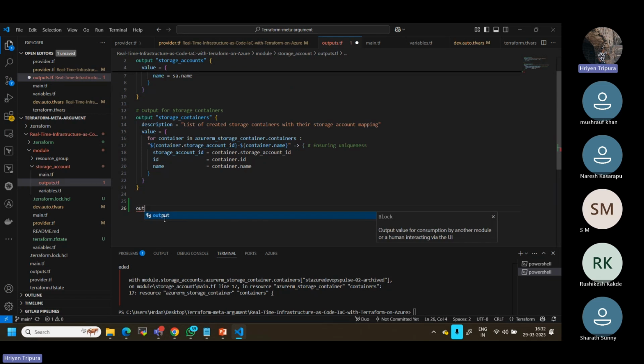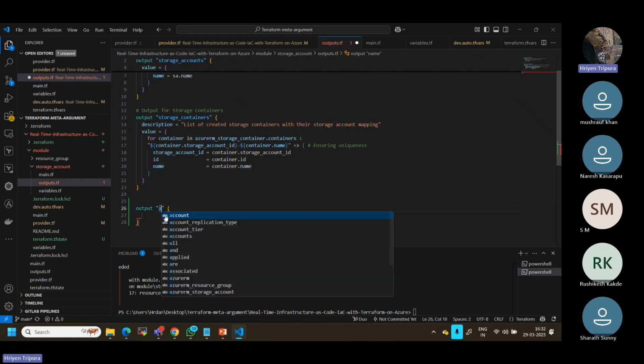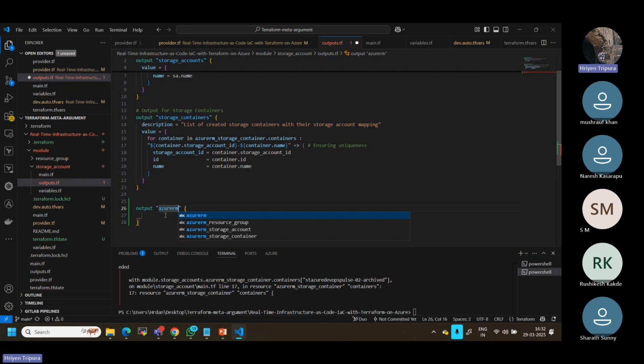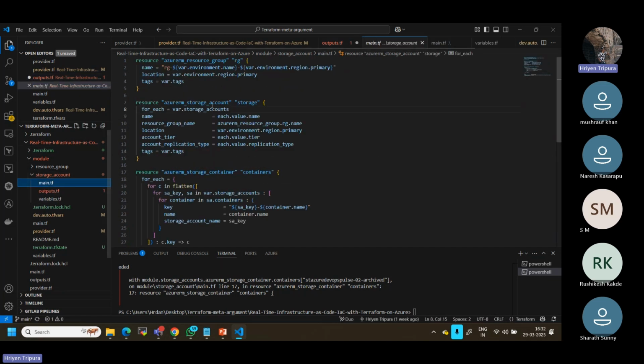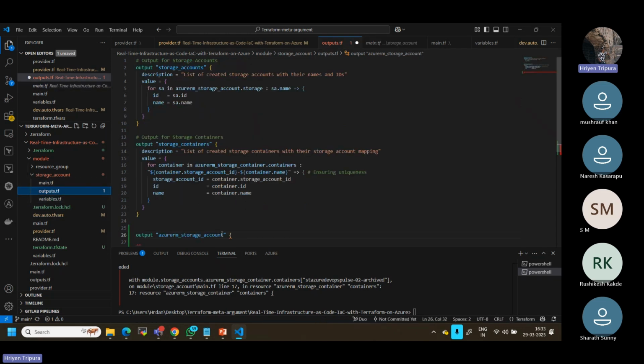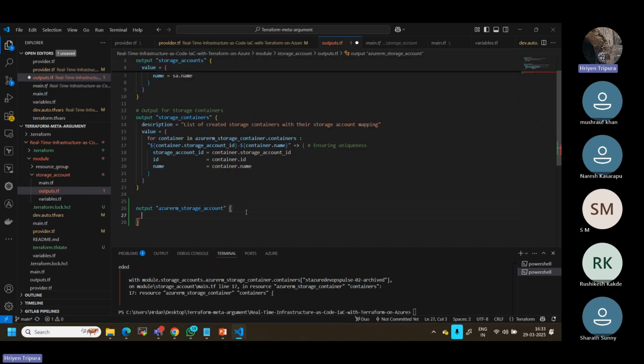First use output. I want an output for the storage account name. Now in the output, I can define the storage account name. In my case, the Azure provider name, right? azurerm storage account. If you see here, storage account. Maybe if you go here also, you can get the actual name. You can copy paste it. This is the storage account block, right? You can copy this till here, what it was going to create. Same thing, you can copy, come back here, under here. This is normal. Okay, that's how it is.